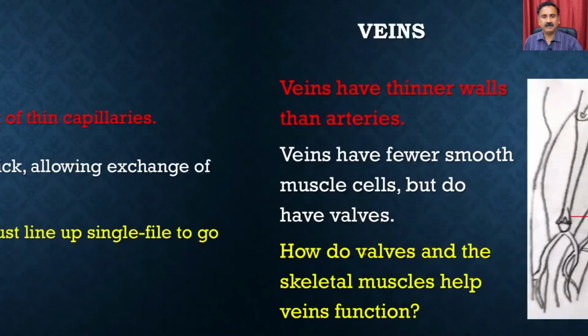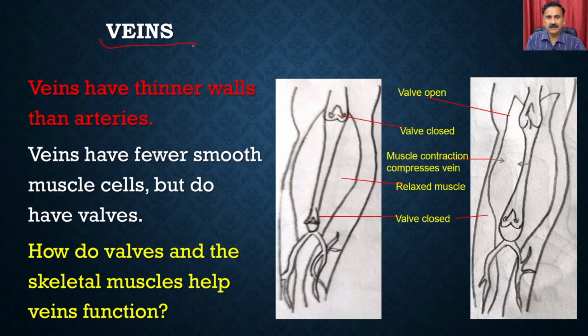Now, apart from this, we also have the veins. Okay, so veins have thinner walls than the arteries, and the reason is that the vein is going to carry the blood from the body to the heart. So when the heart is going through the relaxation mode, it is going to collect the blood, and because of that, it is going to operate at a low pressure.